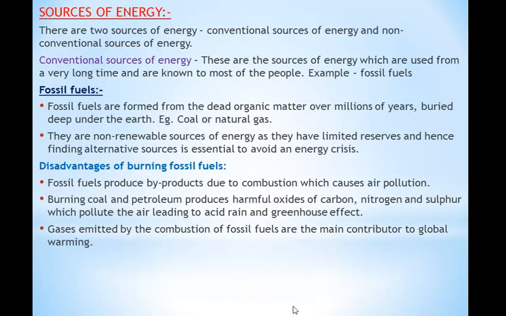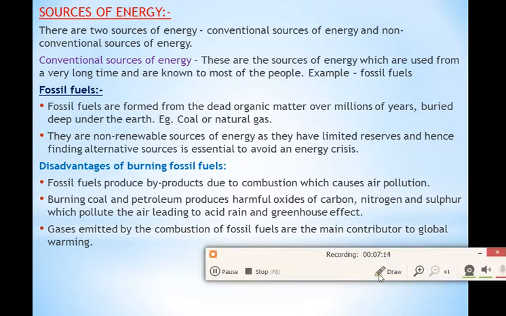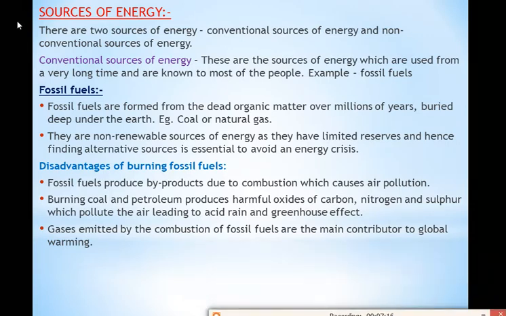Now let's come to the next topic, sources of energy. So now our main topic starts with this one, sources of energy. There are two sources of energy, conventional sources of energy and non-conventional sources of energy. Remember this one, that in this chapter we will be reading about these two.